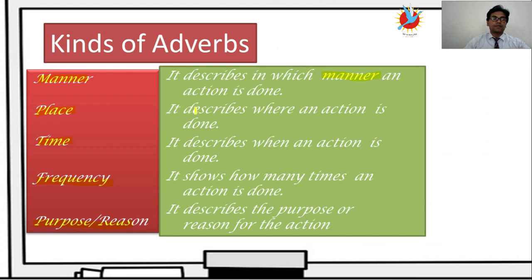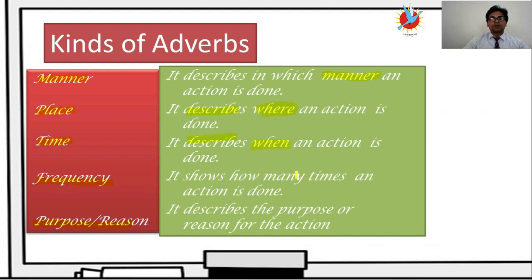Place, it describes where an action is done. Remember, it describes where an action is done. Adverb of time, with examples in the next slide, I'll describe them clearly. Time, it describes when an action is done. Remember this word, when.